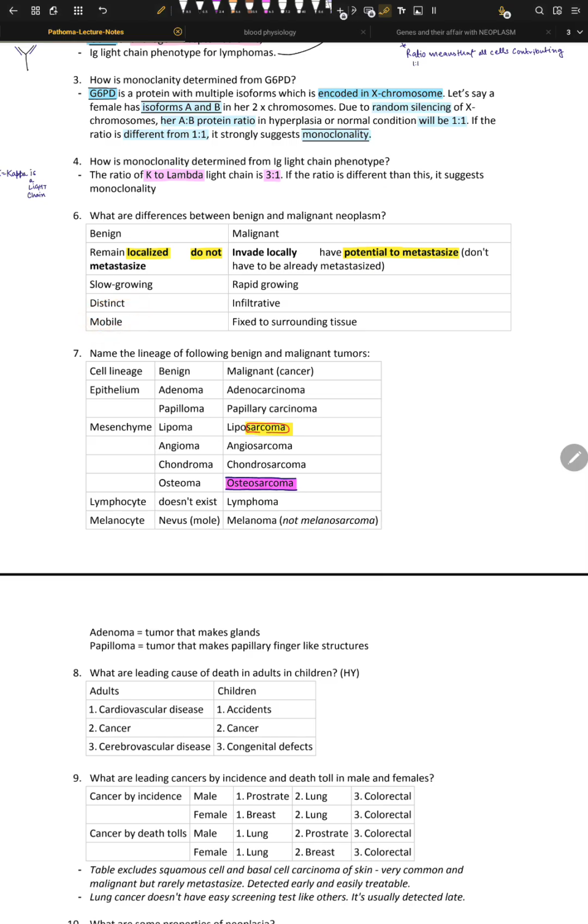The mechanism behind it is that the benign ones grow really slowly, and they compress the surrounding normal tissue. They have this fibrous capsule around them, and this fibrous capsule is well circumscribed. It's really mobile. That's what I'm trying to say. It's like a ball inside a plastic bag, and you can roll it easily. I can give you an example: fibroadenoma, right? This type of tumor is really mobile, well defined, and encapsulated. So it's like a ball in a plastic bag, benign.